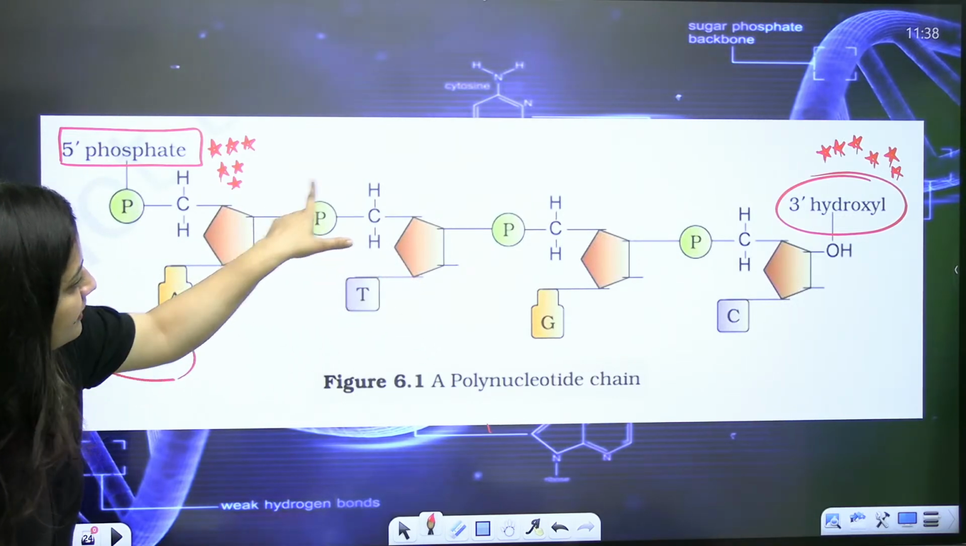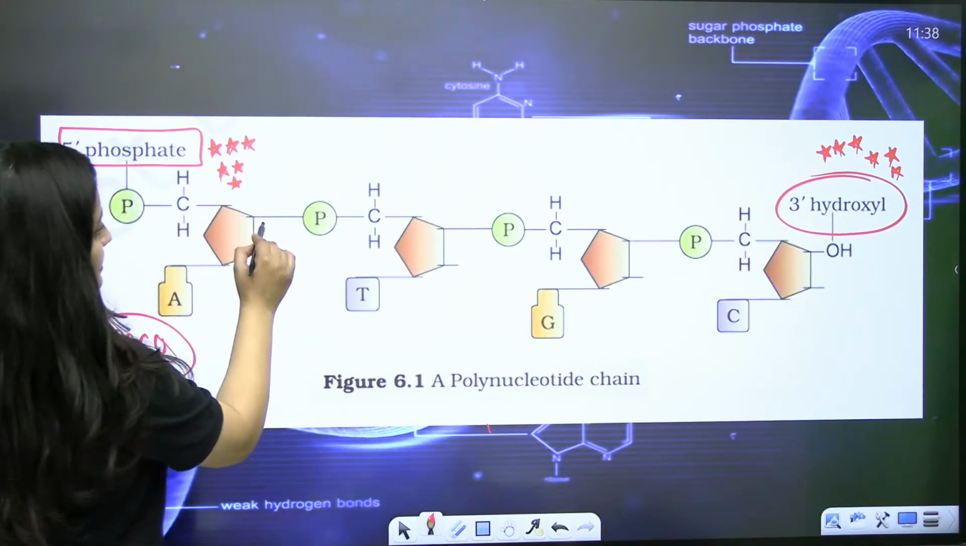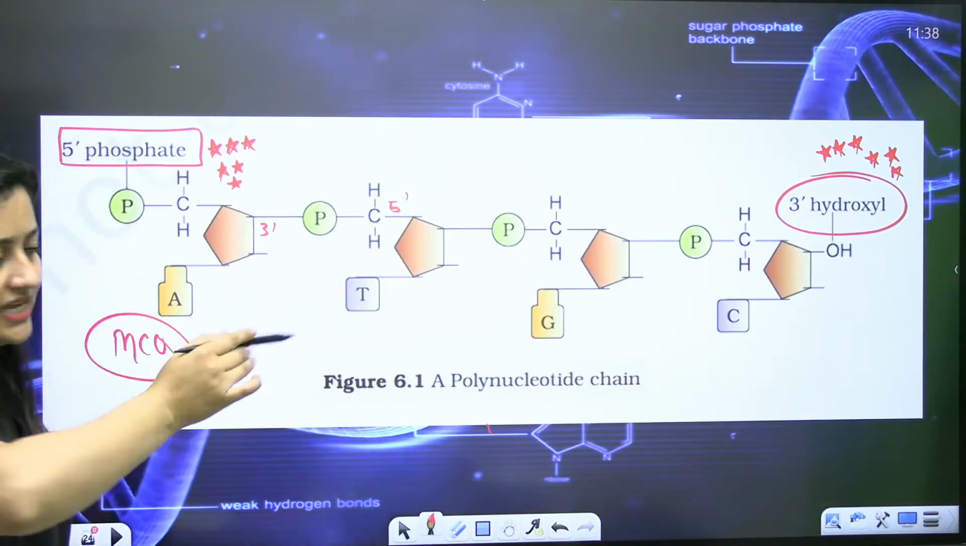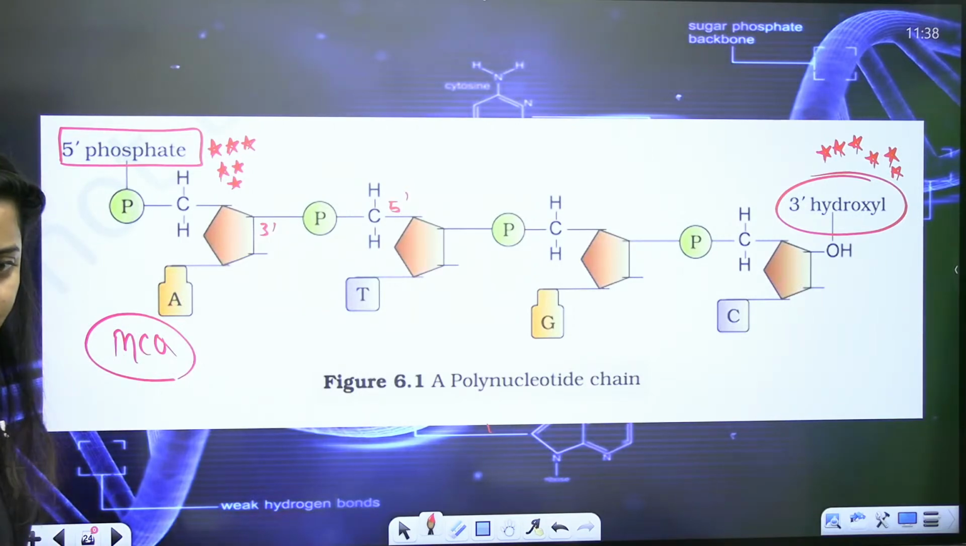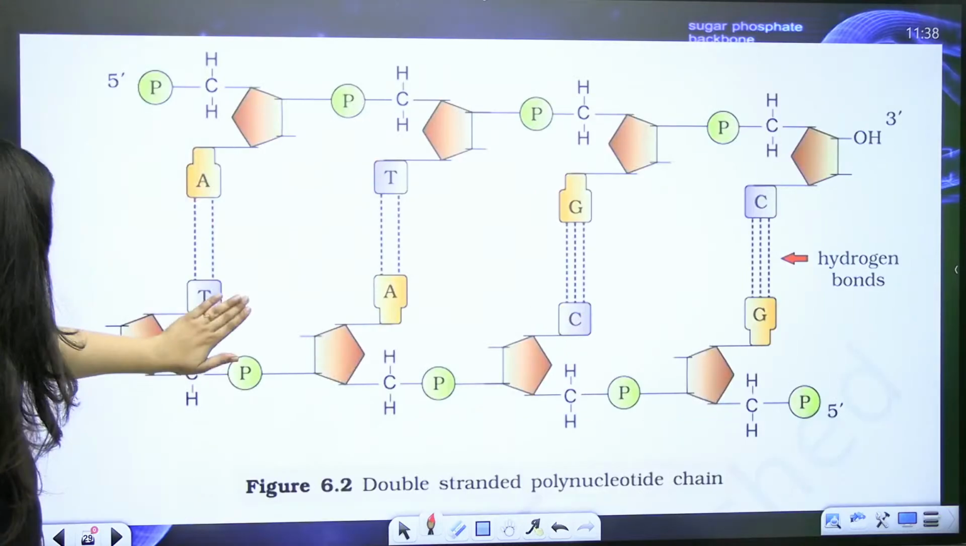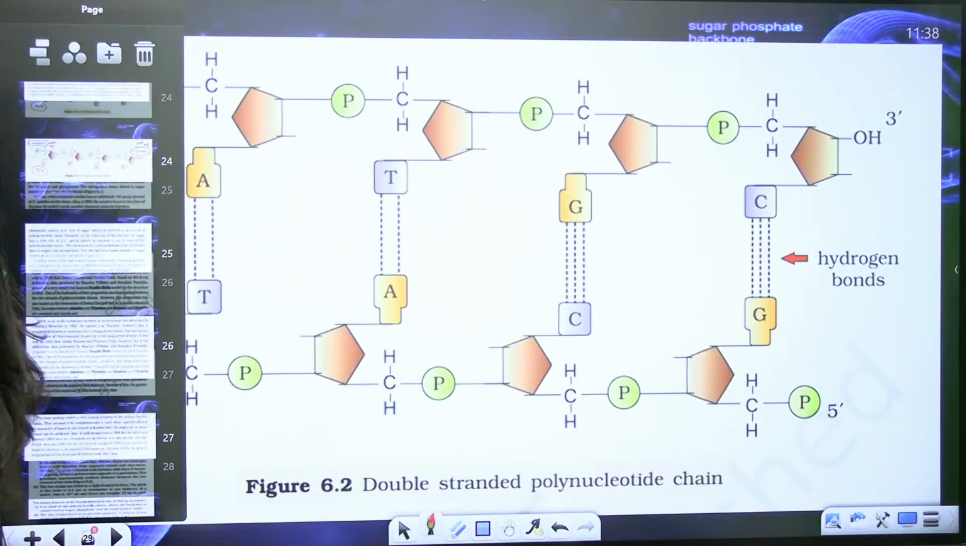Nitrogenous base, sugar, phosphate. Phosphodiester bond. The 3' carbon is involved, the 5' carbon is involved. So that's how the bond formation will be there. See, look at this part. Okay, so that's what I need to explain to you.